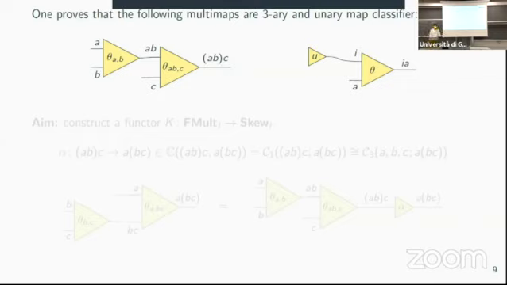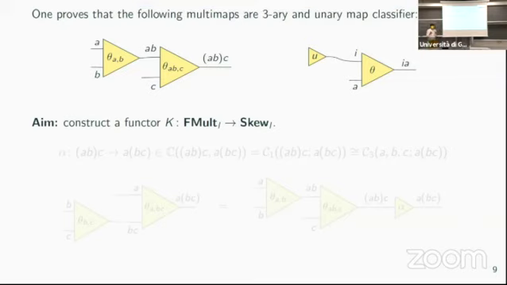So here we are using left representability strongly. And now the idea is that we want to prove that our finite definition, so finite multi-categories, will be equivalent to multi-categories, left representable in this case. And to do that, we go a bit around it and we try to prove an equivalence with skew left normal monoidal categories. And so our aim is to construct a functor from the category that you can define adding morphisms of finite multi-categories and the category of skew monoidal left normal.